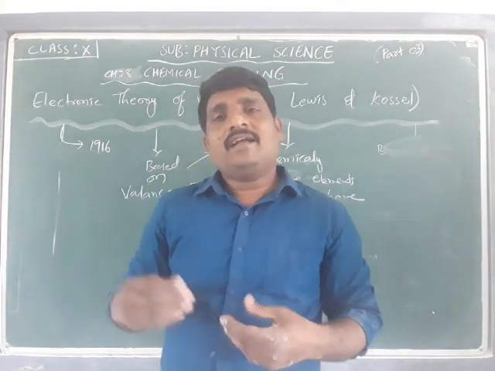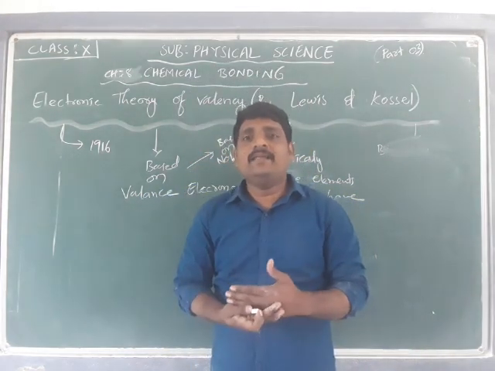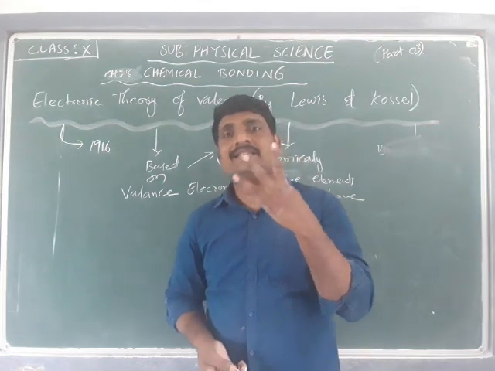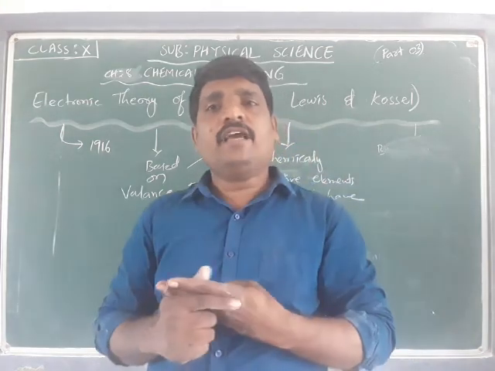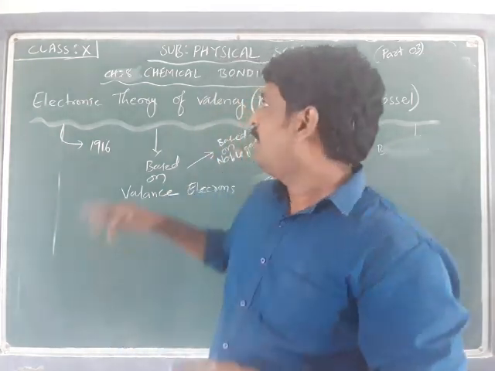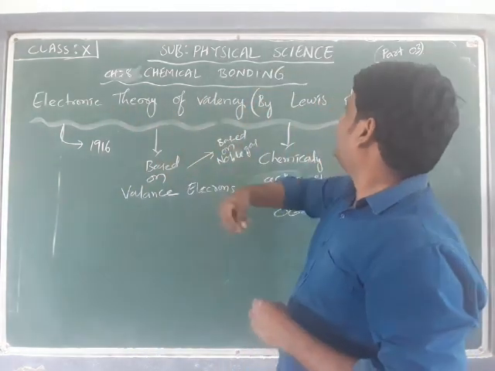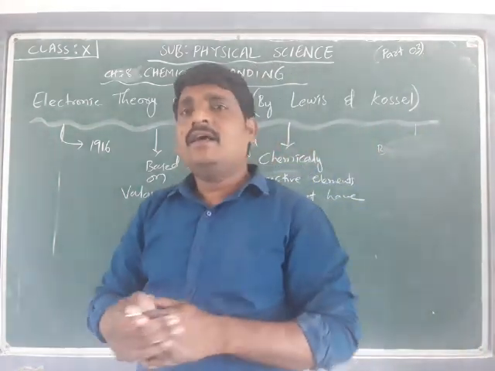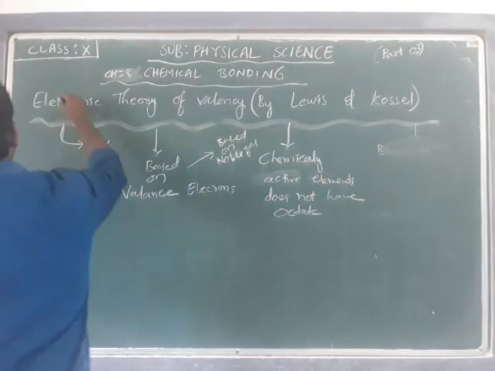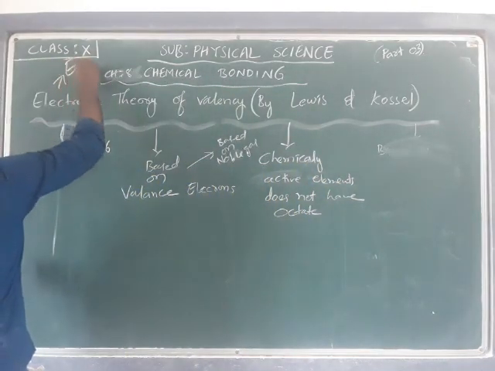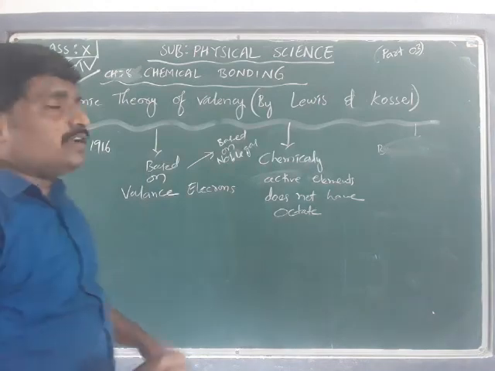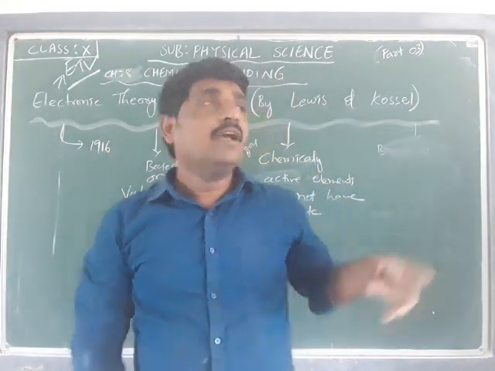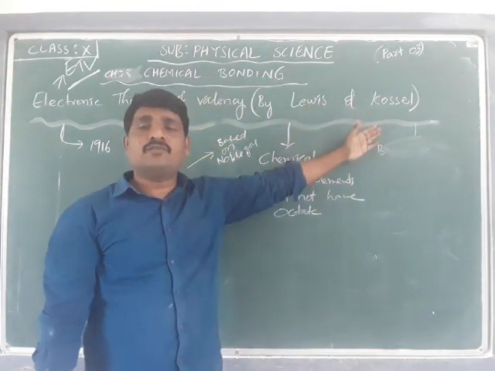But among those many attempts, there were three successful theories which we are going to consider. The first is the electronic theory of valency, proposed by Lewis and Kossel. In short, we call it ETV, electronic theory of valency.